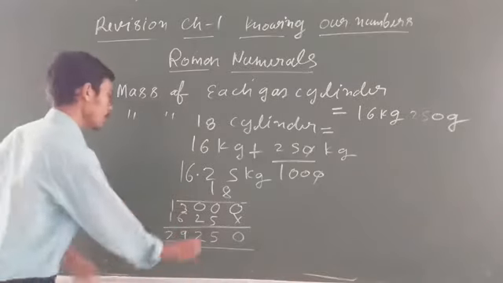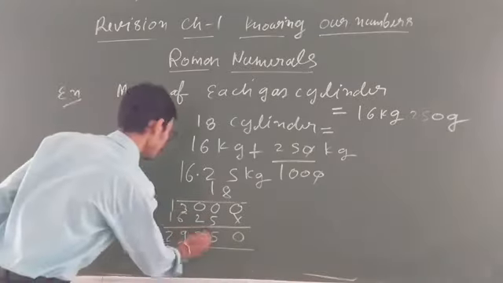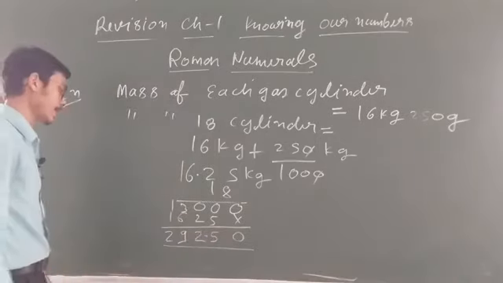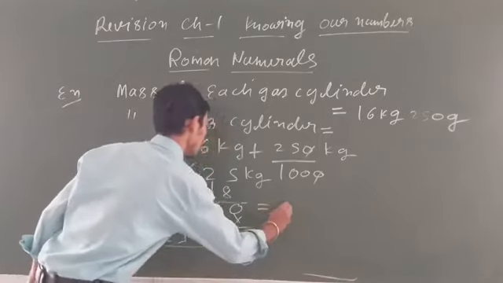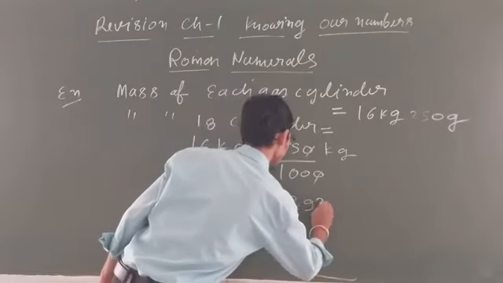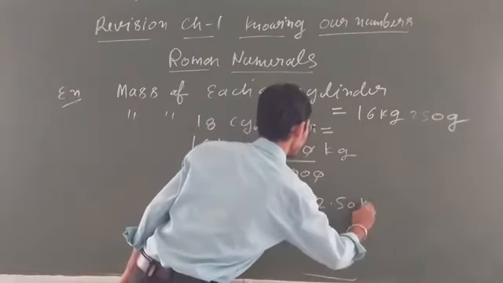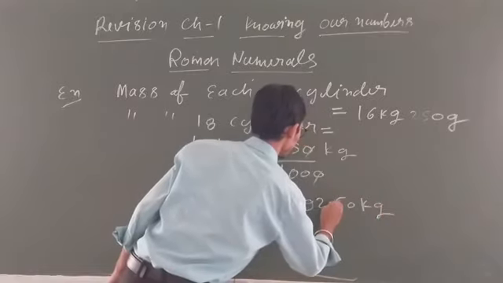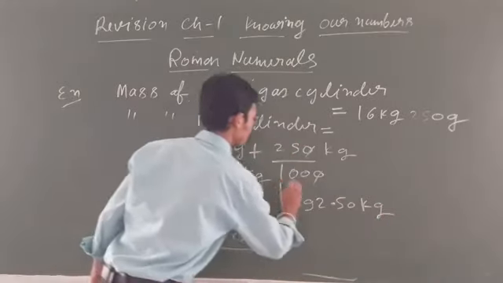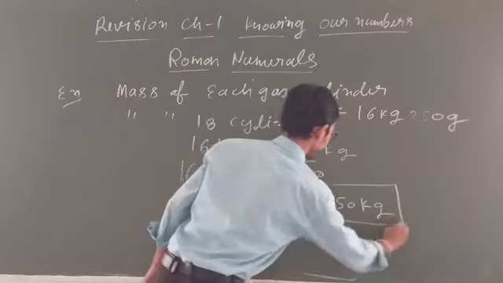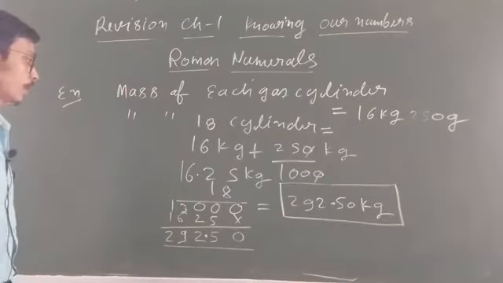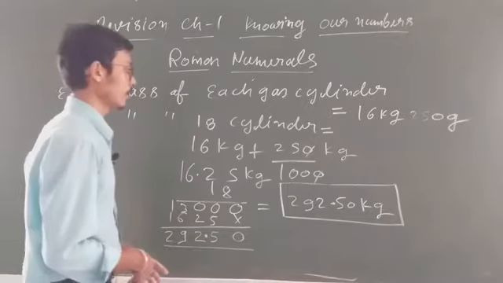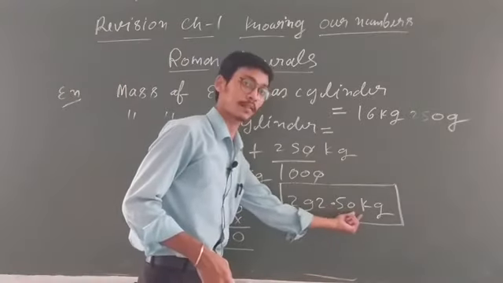Now the decimal, you will put after 2 digits. So after 2 digits of decimal, this is what? 292.50 kg. Clear, student? Now if you want to change into gram, also you can change by multiplying it by 1000, because this is given in kilogram.